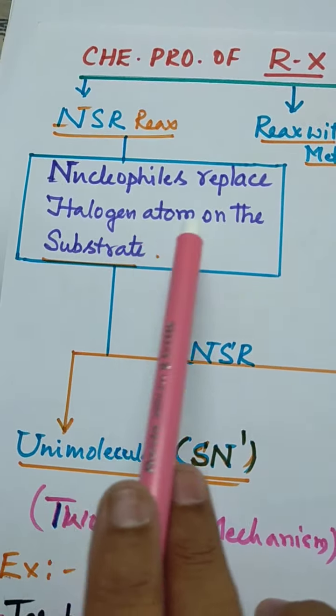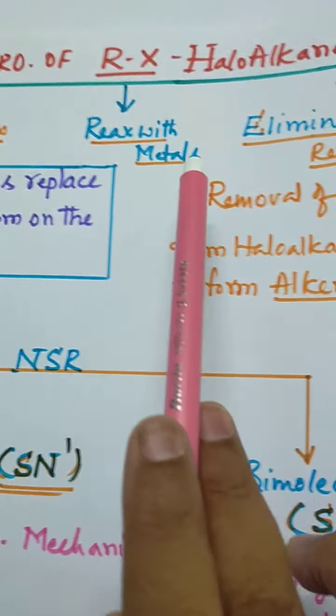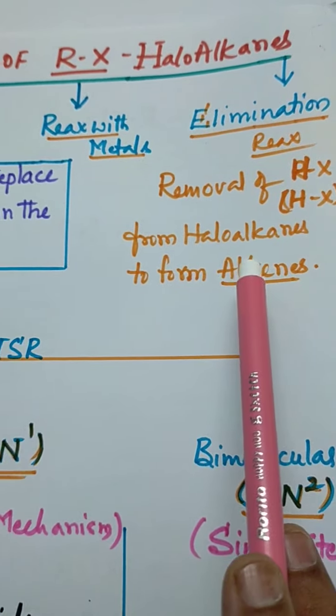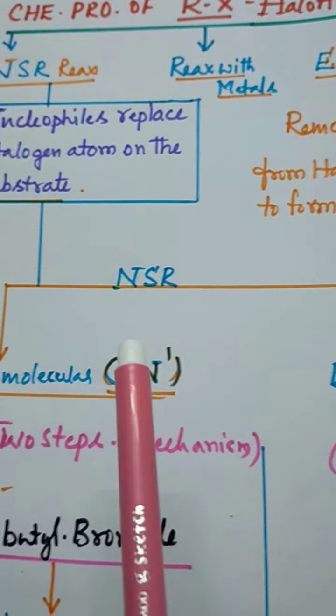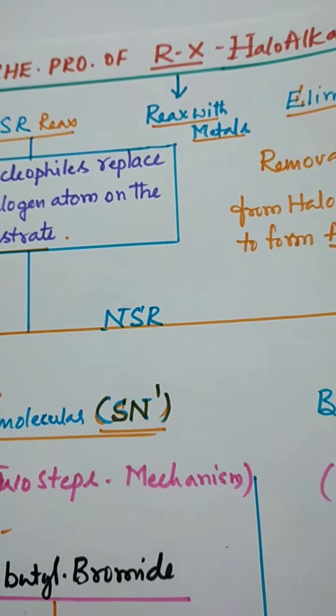Nucleophile replaces halogen atom on the substrate, it is a nucleophilic substitution reaction. Removal of hydrohalides from haloalkanes is what elimination reactions are all about. Then we come to the nucleophilic substitution reactions.